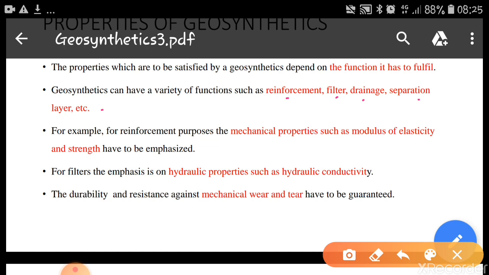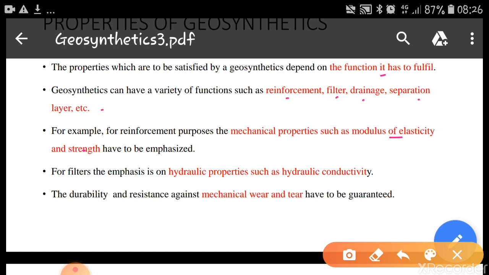Okay, so the properties which have to be satisfied by geosynthetics depend on the function they have to fulfill. These are the various functions like reinforcement, filter, drainage, separation. Whatever geosynthetics we are using, the properties should fulfill these functions. For example, if the geosynthetic is used as a reinforcement member, then mechanical properties such as modulus of elasticity and strength have to be emphasized. In order for the geosynthetic to behave as a reinforcement barrier, these two properties we have to enhance.